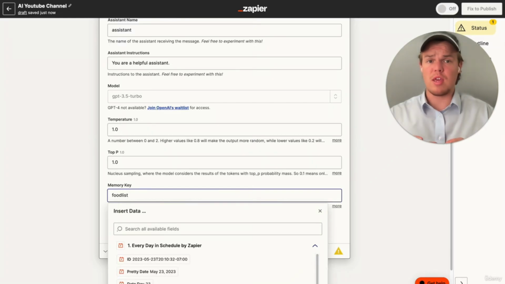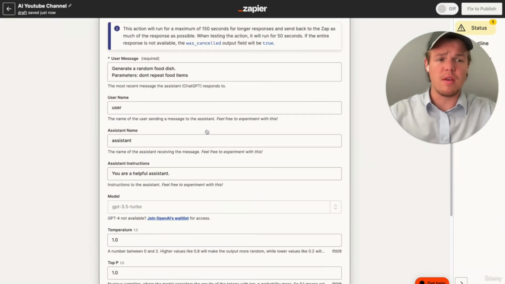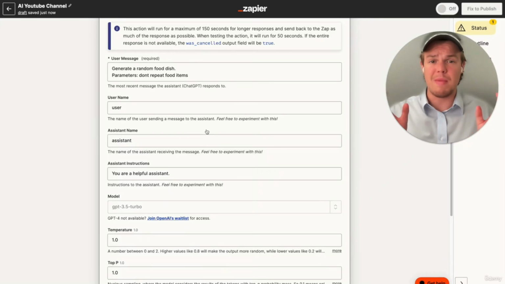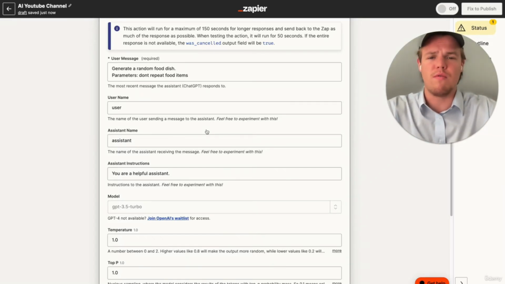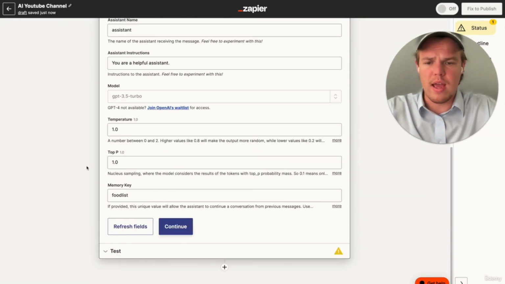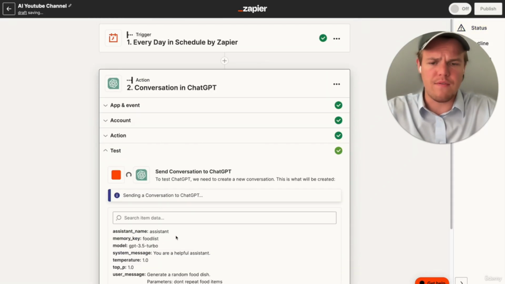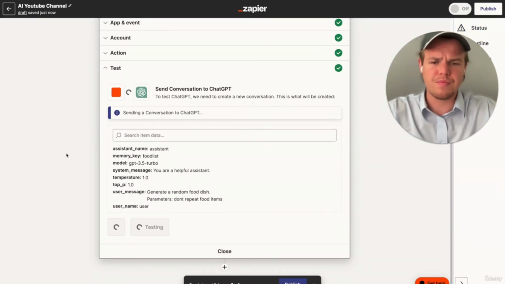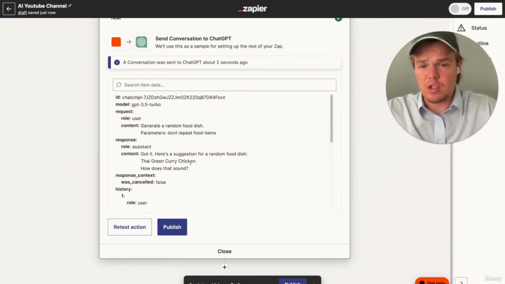The purpose of the memory key is to make sure it understands contextually what it said before. So in this context, since we've identified, hey, don't repeat past food dishes. If you say meatloaf, don't ever say meatloaf again. This is going to be important to make sure that every single video that is pushed out on your channel is unique content and you don't regurgitate past content, which obviously would cause issues with your viewers. So from here, we're going to hit continue and see if it's sufficient enough. We might need to add more context here, but let's see what it comes up with. Okay, so it seems like it gave too much information here.